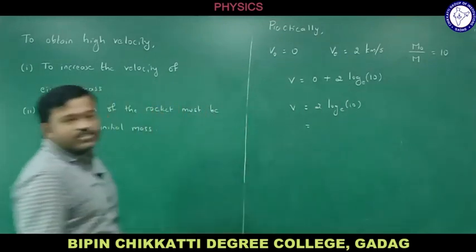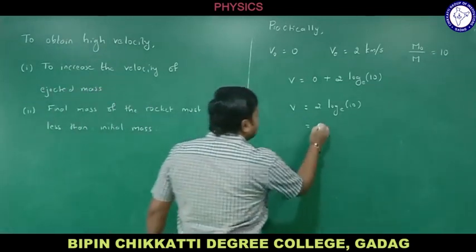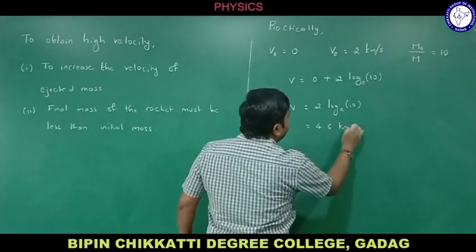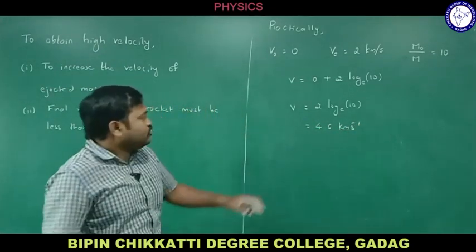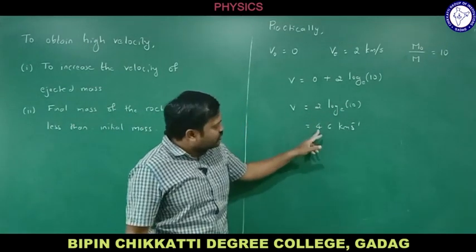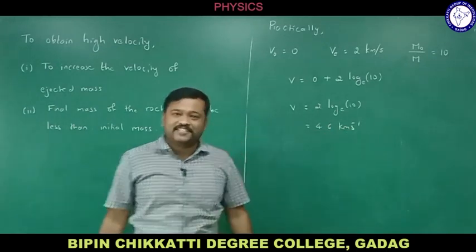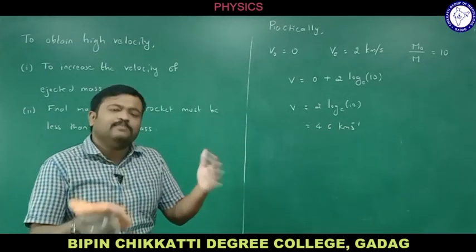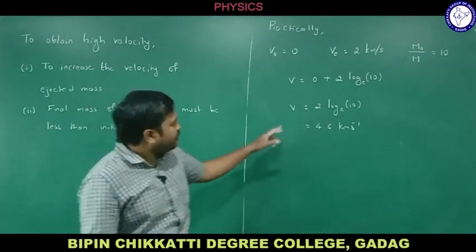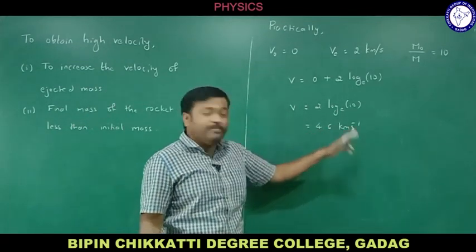If you calculate this, you will be getting 4.6 kilometer per second, right? So do remember, it is not base 10, it is base e here, right? So if you calculate this, you will be getting 4.6 kilometer per second. Means the maximum speed of the rocket, right? Okay, if you consider this situation, the speed is 4.6 kilometer per second.